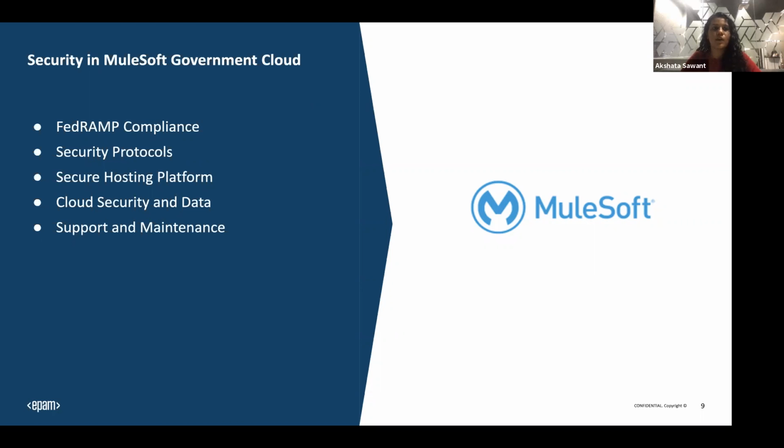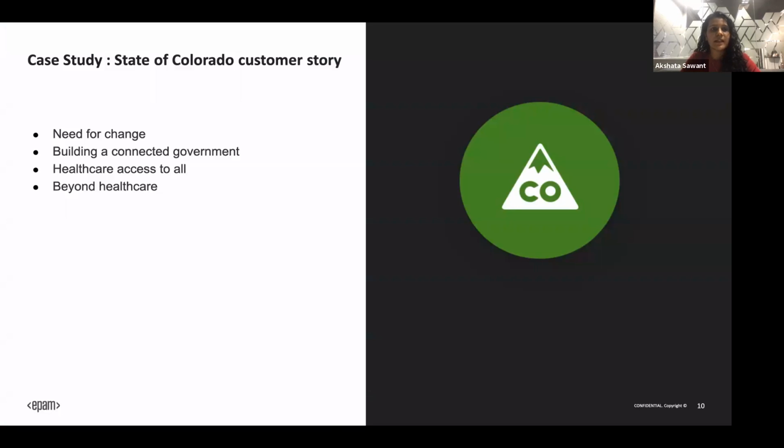So yeah, that's all about the security in the government cloud. The next thing is the case study. This is the case study of a customer which has adopted the government cloud, the State of Colorado customer story. So what was the need for change? Why did they adopt it?